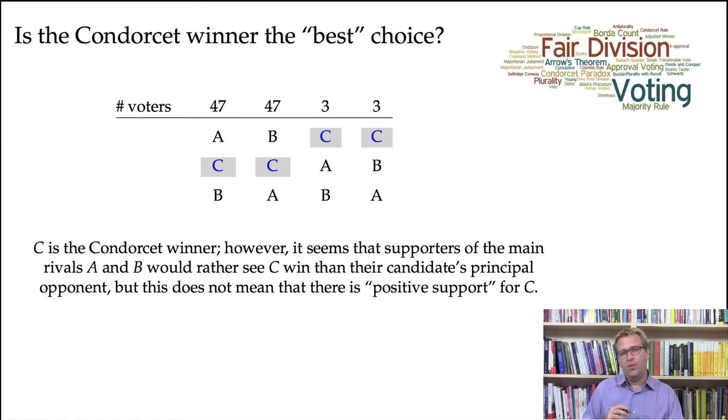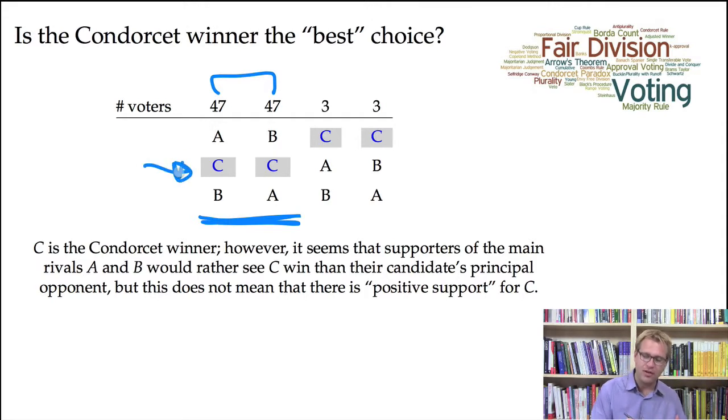However, one way of understanding what's going on in this election is that this group of 94 voters, rather than ranking C second as positive support for candidate C, could be saying, I want to make sure that the main rival of my favorite candidate is not elected. In the first column, candidate A is the favorite and B is the main rival.